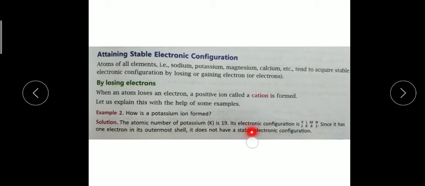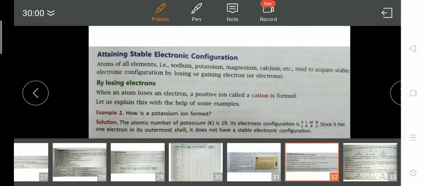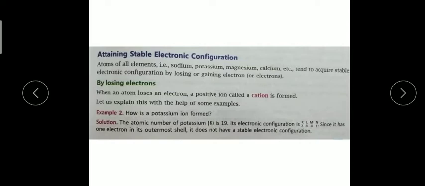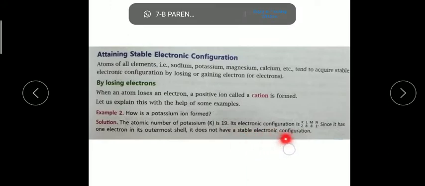So potassium is highly reducing, and it will easily donate the 1 electron to another element and become stable. After donating 1 electron only 18 will be there, and the electronic configuration in the K, L, M shells will be 2, 8, 8. After donating, potassium follows the duplet rule and octet rule, which means potassium has got the stable electronic configuration.